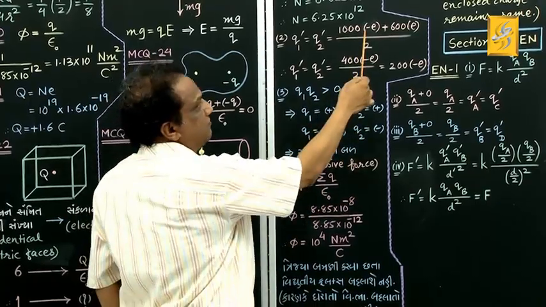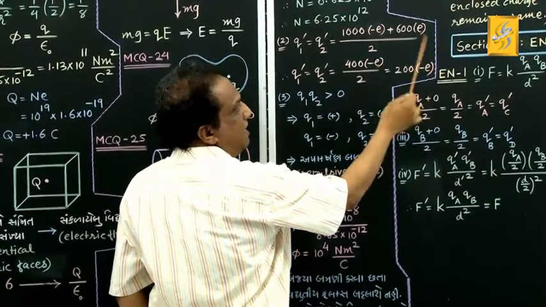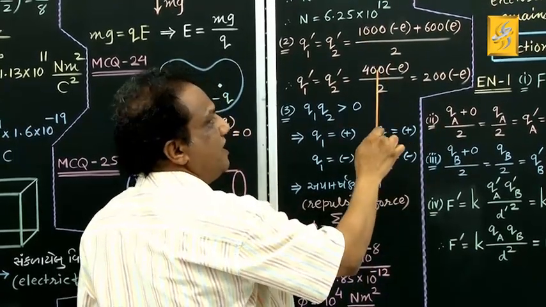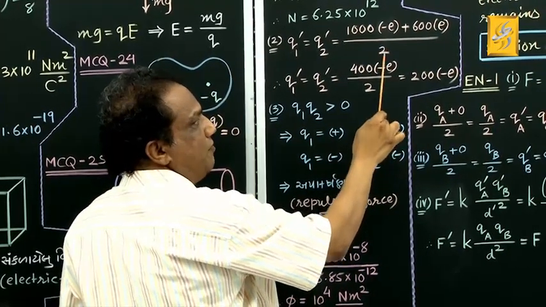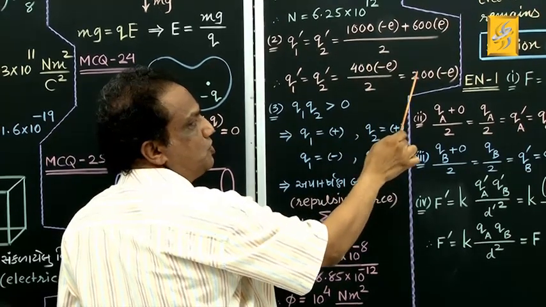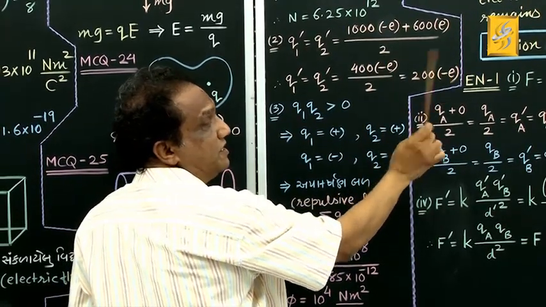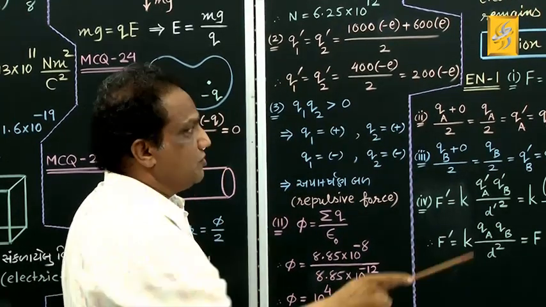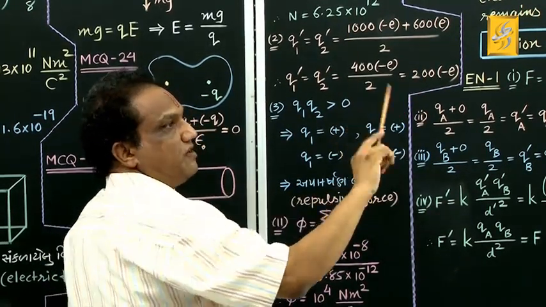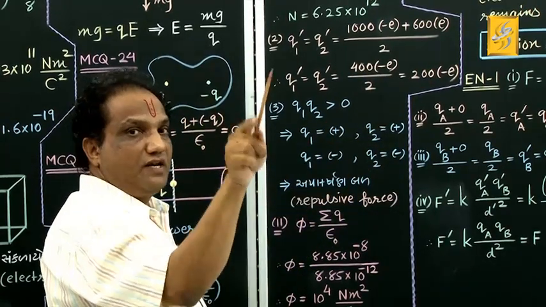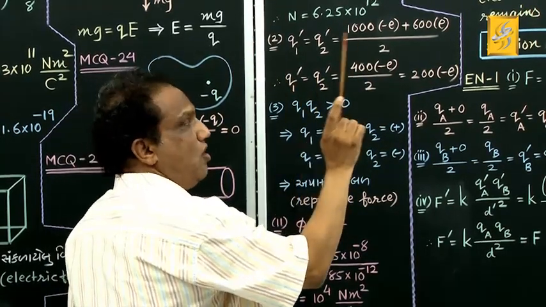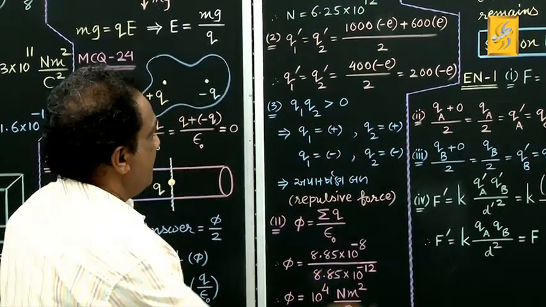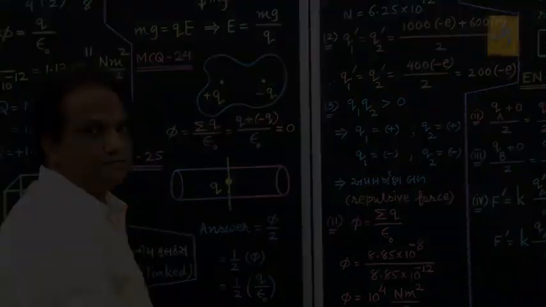This is minus 1000 E and plus 600 E, altogether it will be minus 400 E, or you may write 400 into minus E upon 2. 400 upon 2, that is 200 into minus E. What does minus indicate? Charge of 1 electron, and such how many electrons are there? 200. So on the surfaces of both the spheres in the final condition, the charge will be of 200 electrons, correct? Fine. Read down number 3.